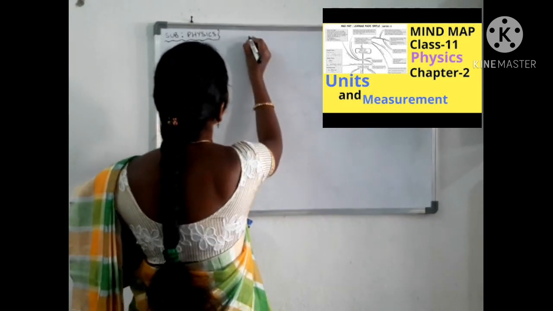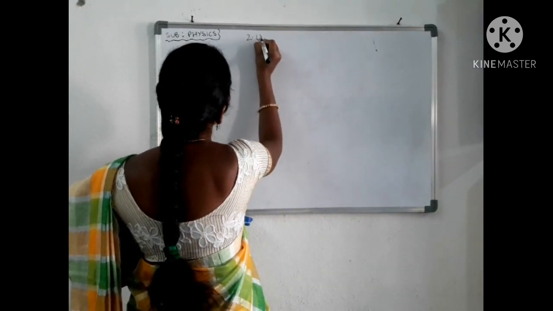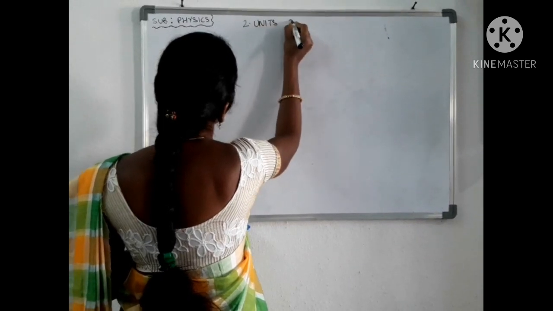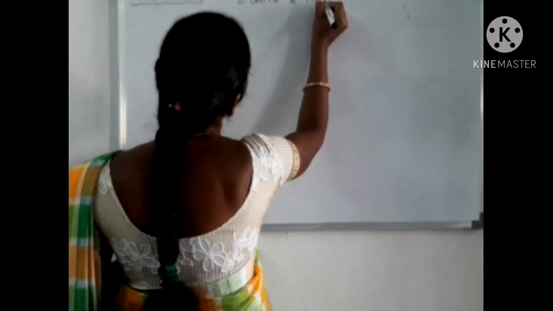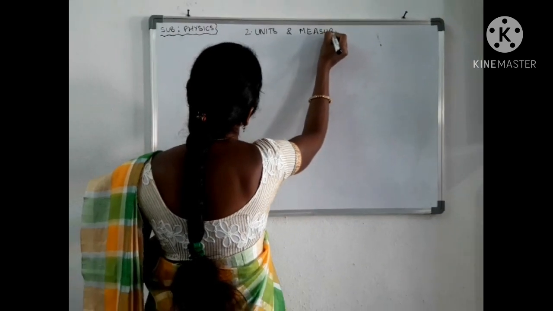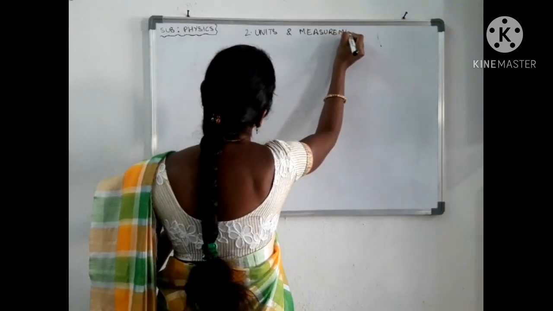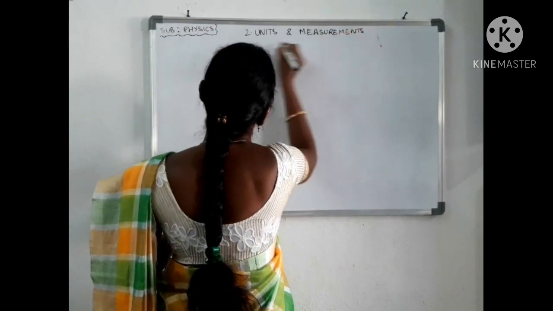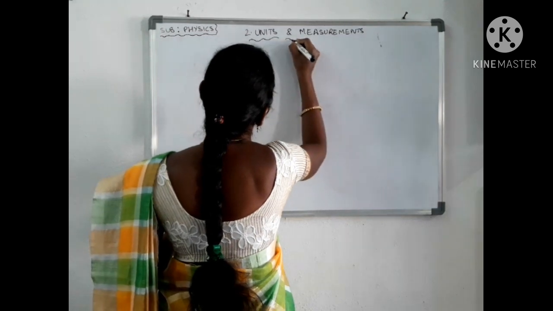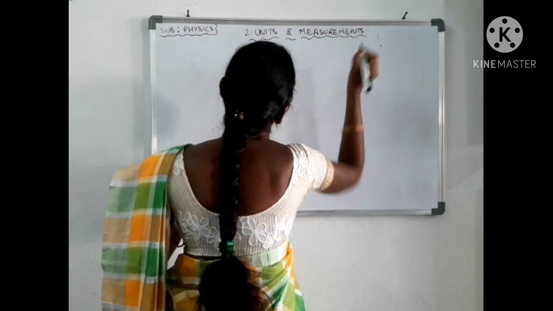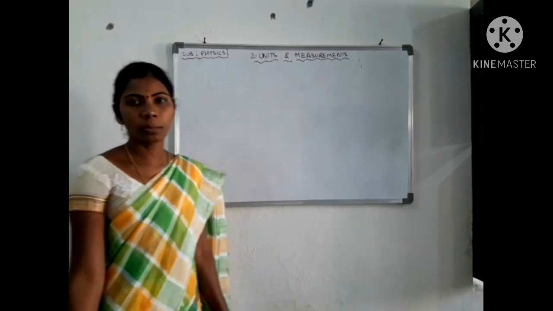So let us start our second chapter, Units and Measurements. What do you mean by measurement?